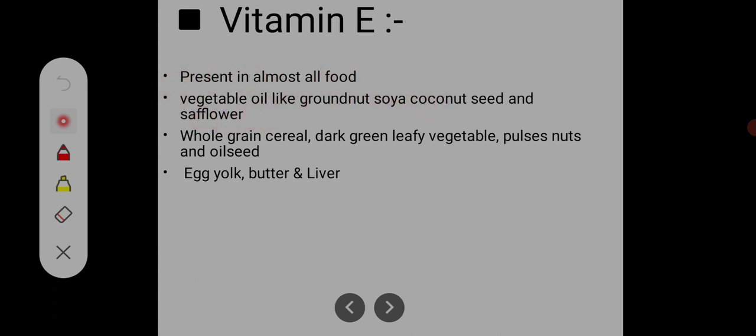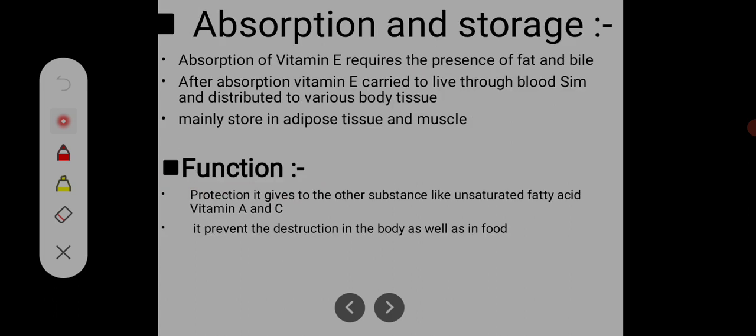When you see the packets of vegetable oil, soybean oil, you can see they state that they contain vitamin E, because vegetable oil contains it. Then whole grains like cereals, dark green leafy vegetables, pulses, nuts, and oilseeds contain vitamin E. Egg yolk, butter and liver also contain vitamin E. Almost all foods contain it.